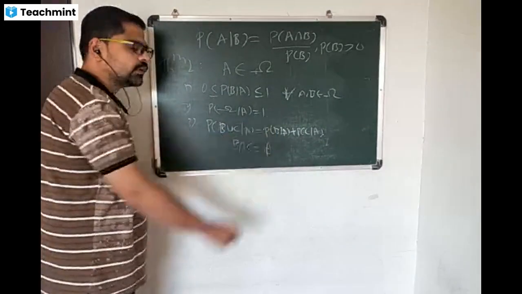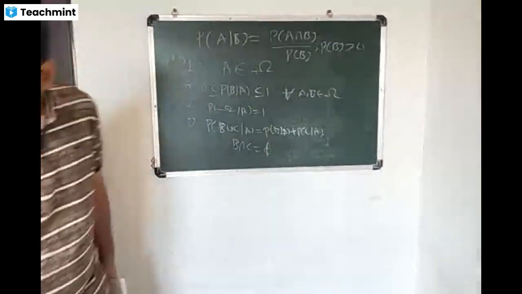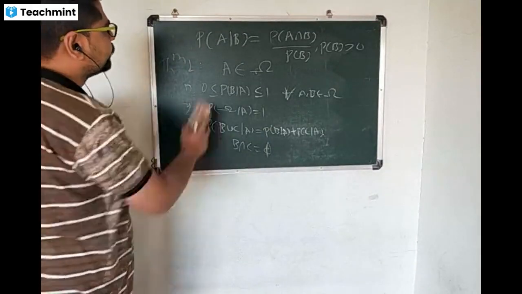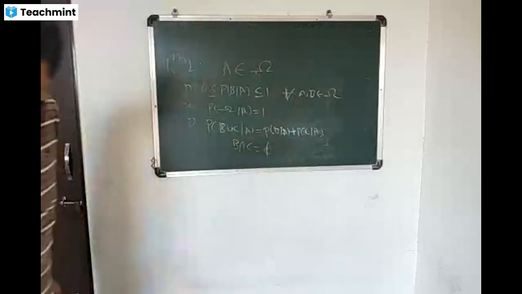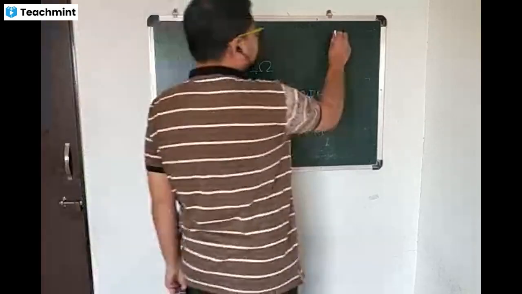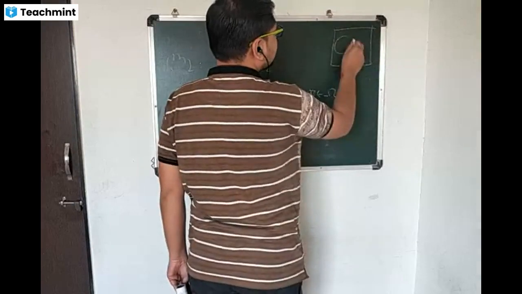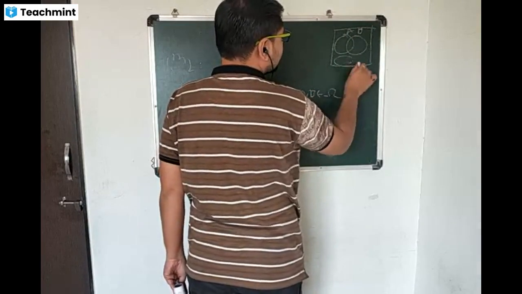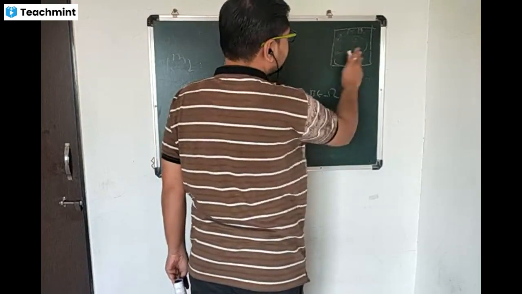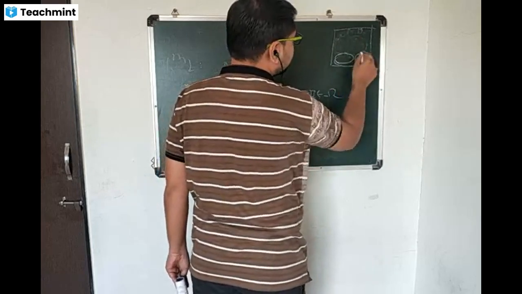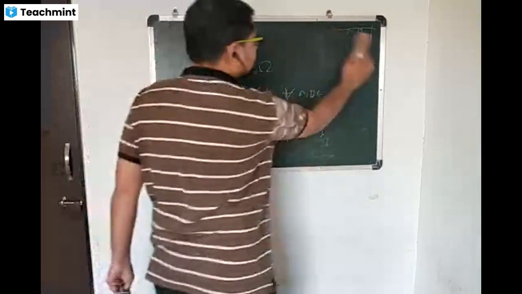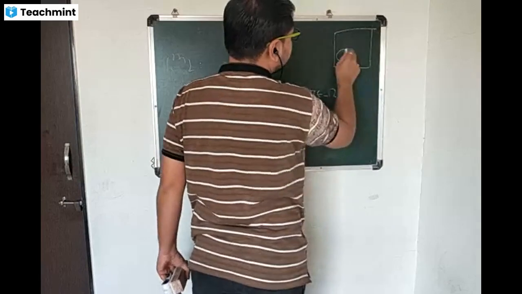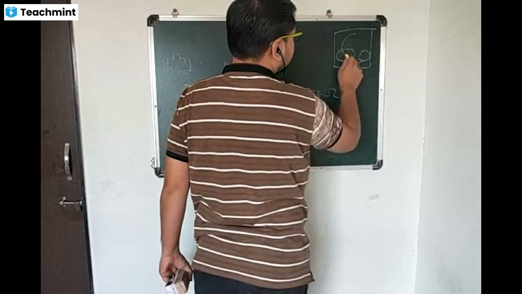Probability of B union C given A is equal to probability of B given A plus probability of C given A. So here we have given that B and C are mutually exclusive, and A may have intersection with B and C. So here Venn diagram, आपल्याला इथे Venn diagram काय आहे, तर हा A आहे, हा B आहे आणि हा C आहे. तर B आणि C हे दोघं म्युच्युअली एक्सक्लुसिव्ह आहेत. हा B आहे, हा C आहे आणि हा A आहे.